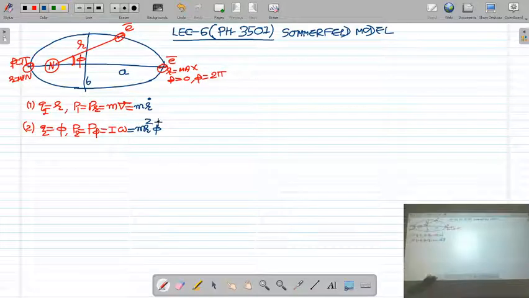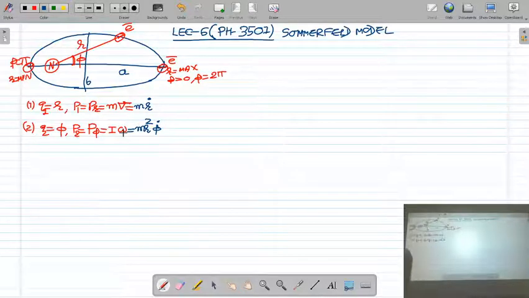So corresponding to the radial coordinate r, the radial momentum of the electron is Pr, defined as m v, where m is the mass of the electron and the velocity of the electron is dr by dt, called r dot. And corresponding to the angular coordinate phi, the angular momentum of the electron is defined by I omega, where I is the moment of inertia, which is m r square, and omega is the angular velocity, which is d phi by dt, called phi dot.